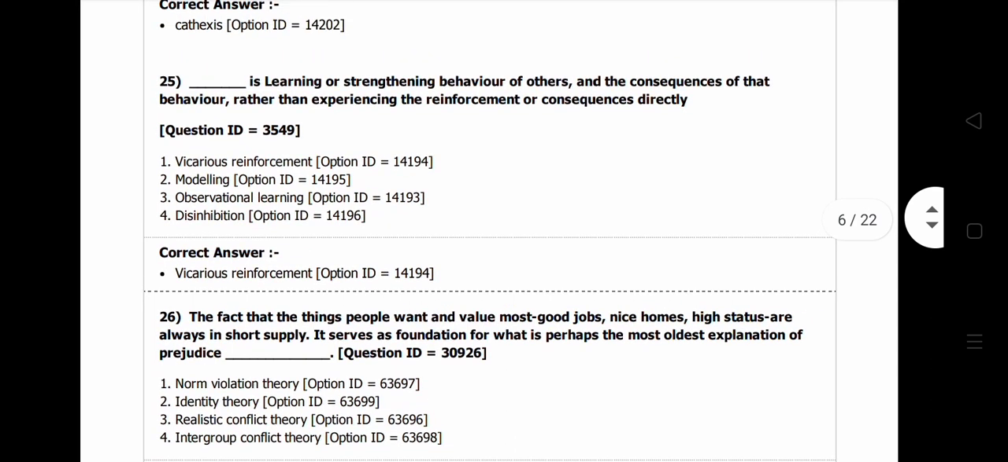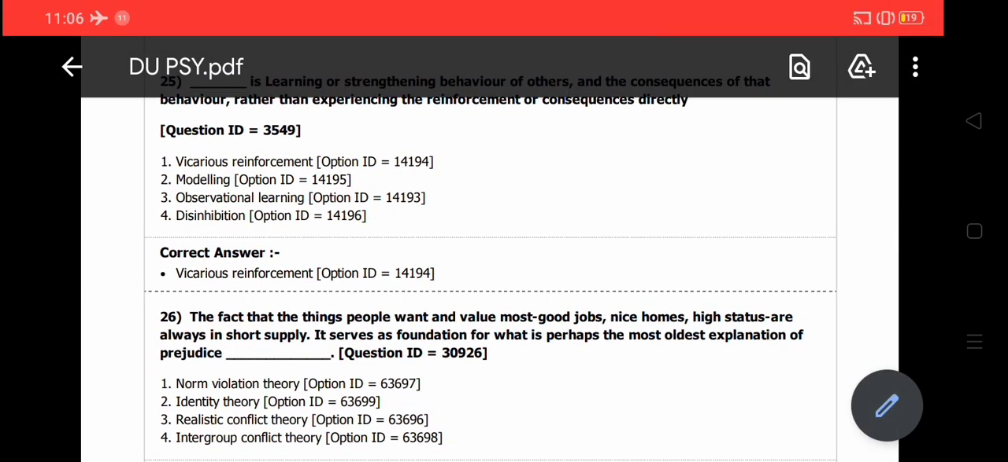So I am going to complete at least 25 questions here. In the next 25